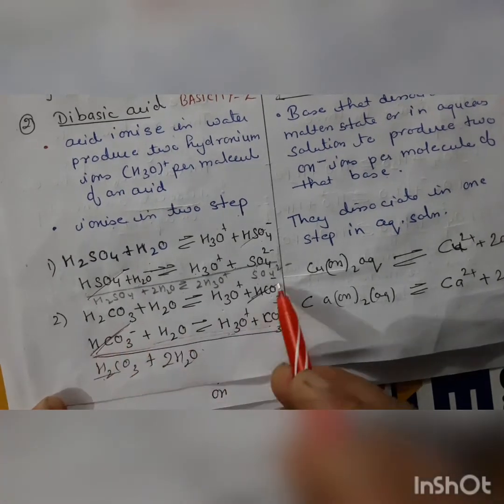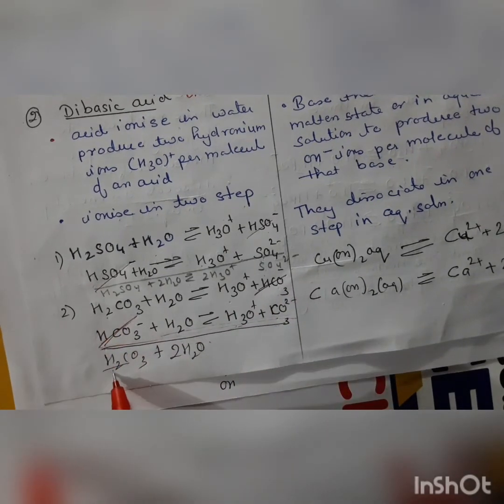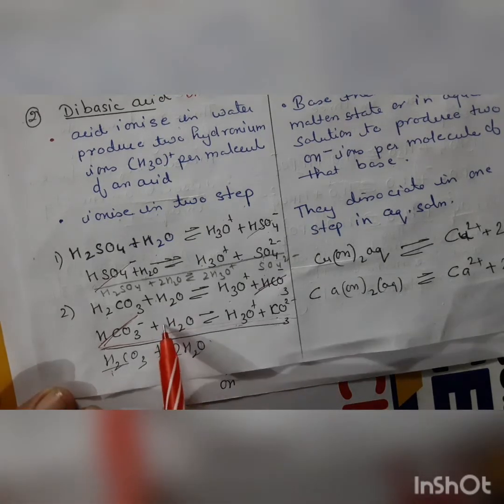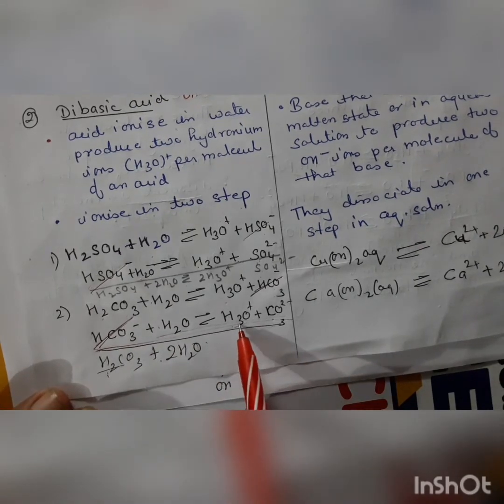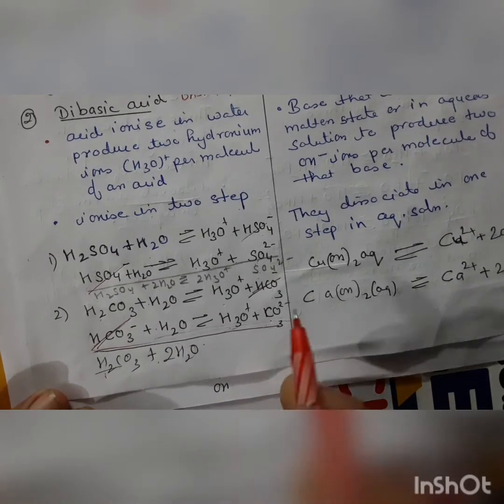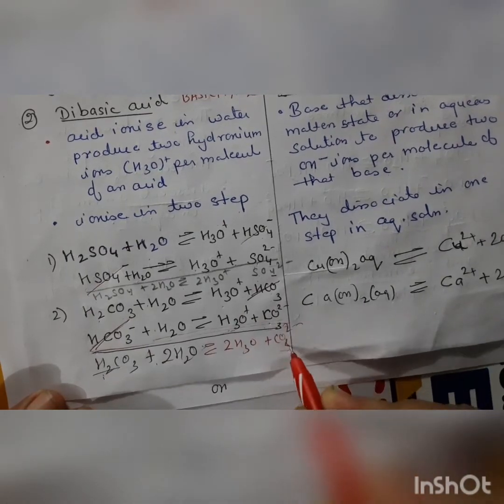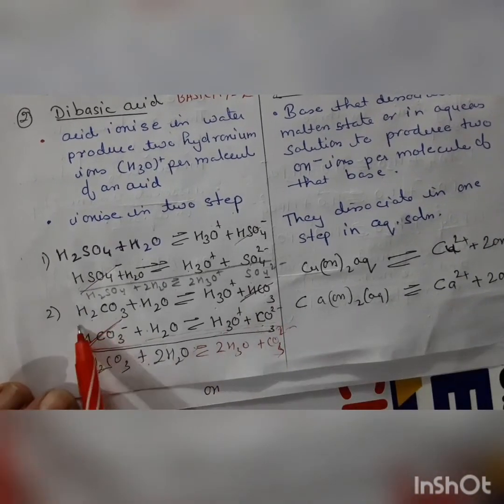Summing up, 1 carbonic acid reacts with 2 molecules of water to give 2 hydronium ions and 1 carbonate ion.